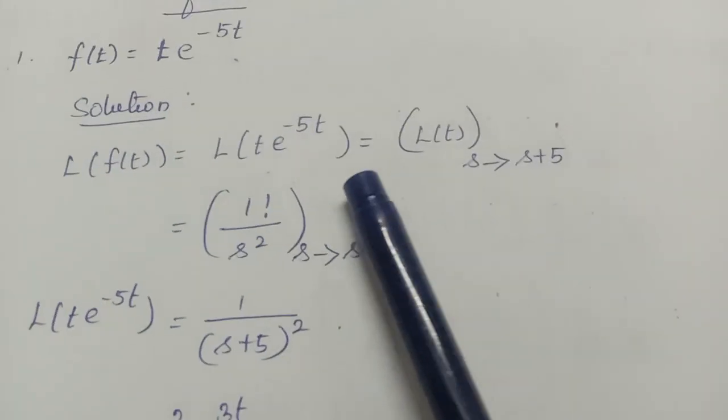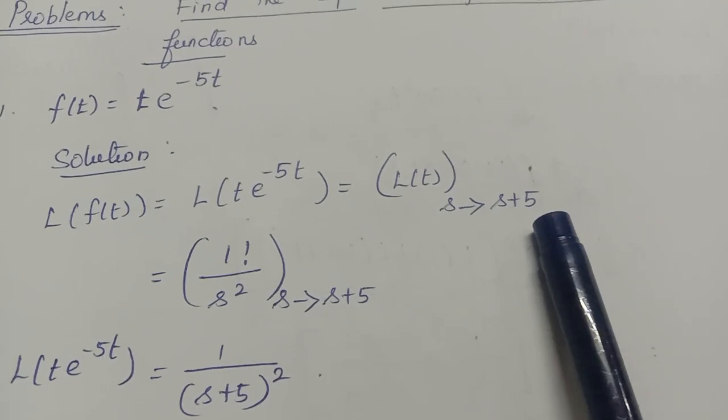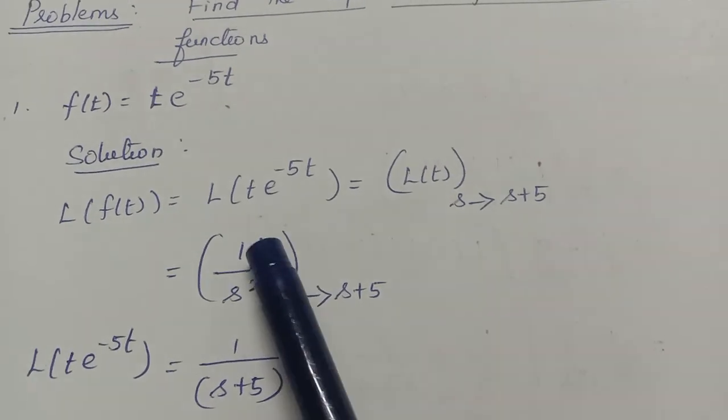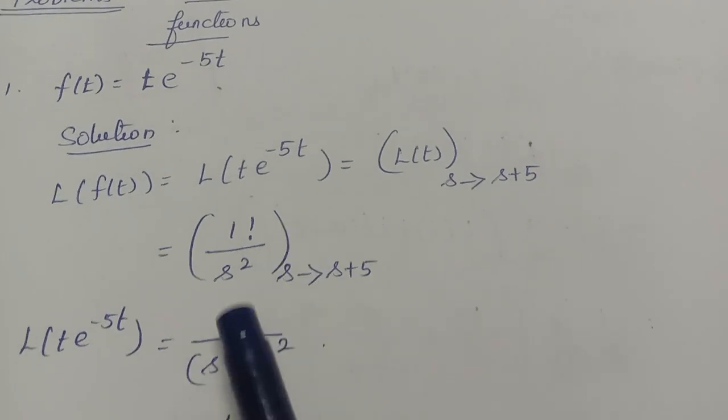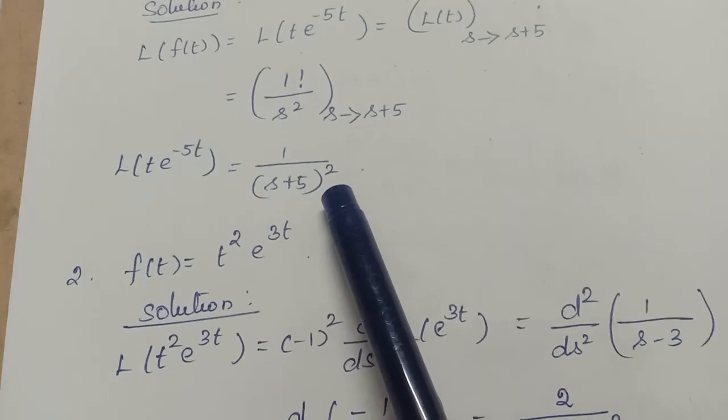The same thing I have done here. Write the Laplace of t alone. In that one replace s by s plus 5. What is Laplace of t? 1 by s square, isn't it? In 1 by s square you have to replace s by s plus 5. So 1 by (s plus 5) the whole square.